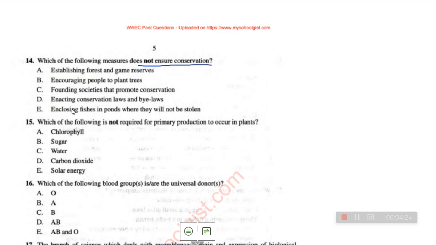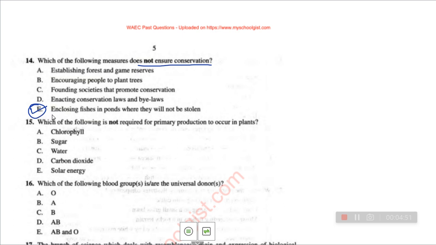So option E, enclosing fishes in ponds so that they will not be stolen. You may think it is important, but actually it is not really significant in terms of conservation. Putting them in ponds does not solve the problem of them being stolen. That is not a valid reason. So we are going for option E, that it does not ensure conservation. So that's for that aspect.